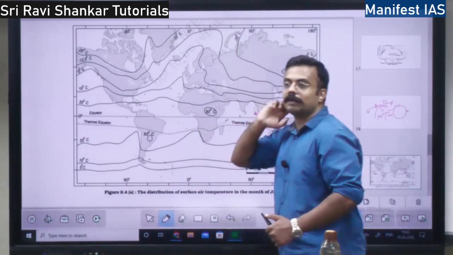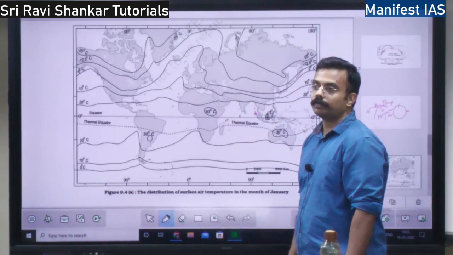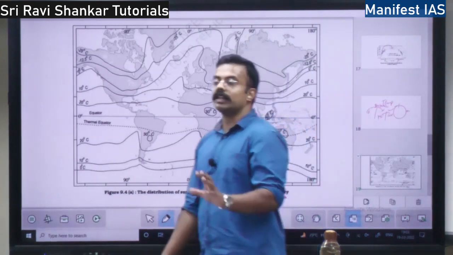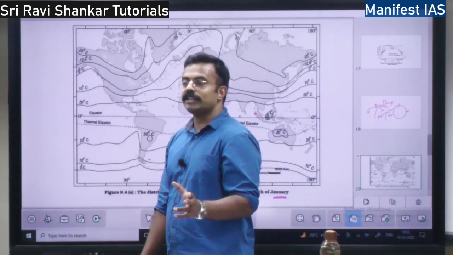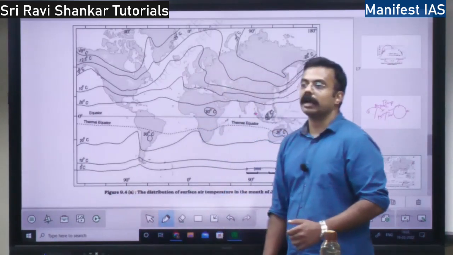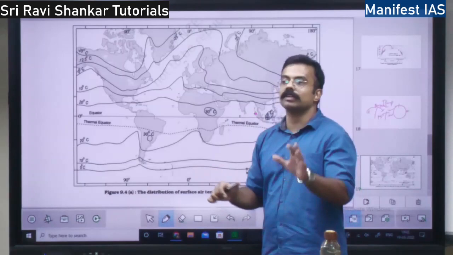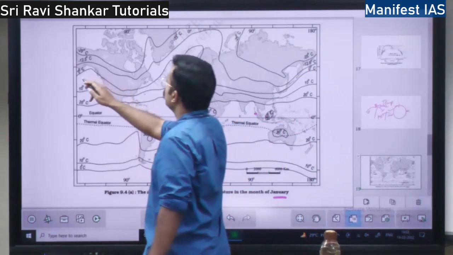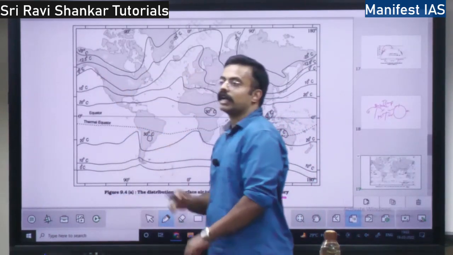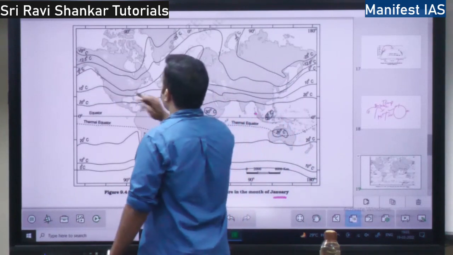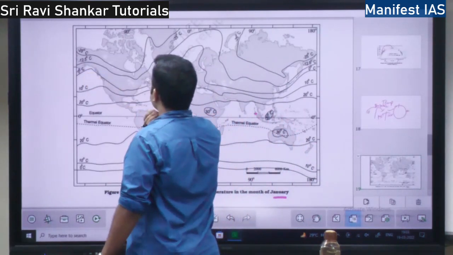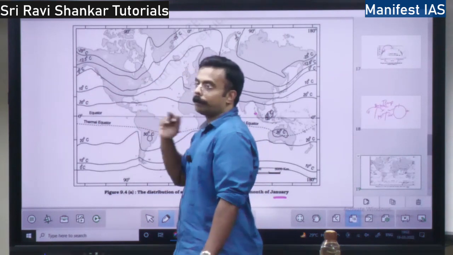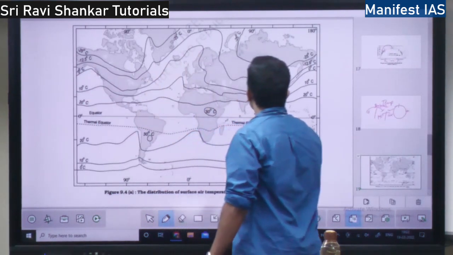In the northern hemisphere, land is more. This is in the month of January. In January, it is winter in the northern hemisphere. When there is winter, land will be colder and the ocean will still be warmer because it would not have lost the heat from the summer. Take this 0 degree isotherm first. See, here it is moving up, here also it is moving up, but it is coming down here.